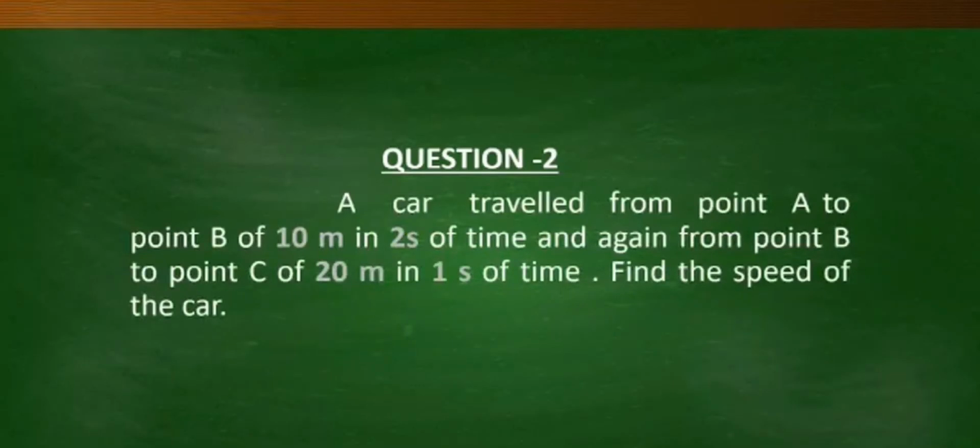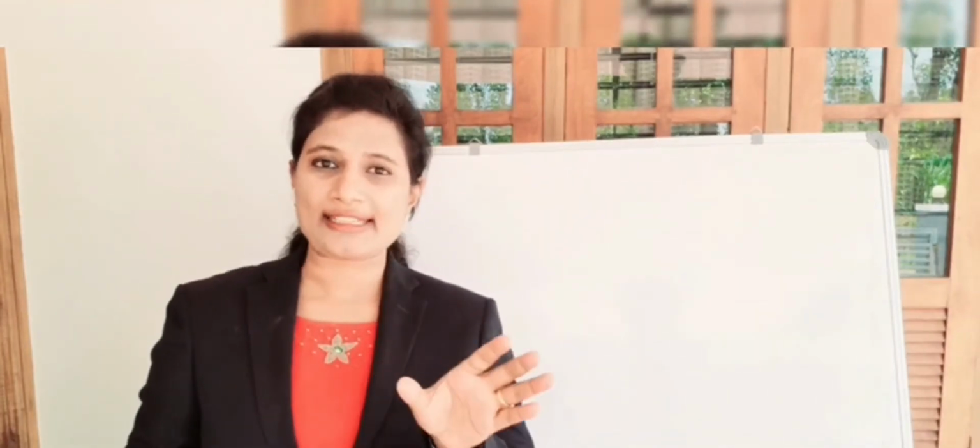Question number 2. A car travelled from point A to point B, 10 meters in 2 seconds of time, and again from point B to point C, 20 meters in 1 second of time. Find the speed of the car. Before going to solve the question, let me explain the question once again.